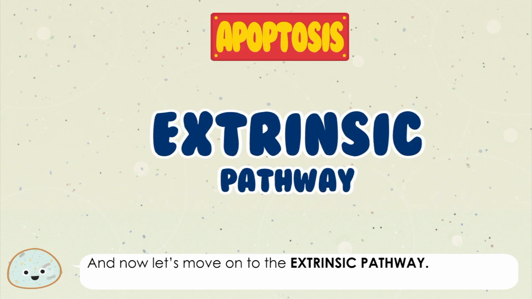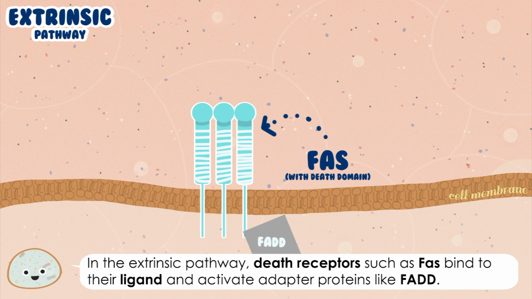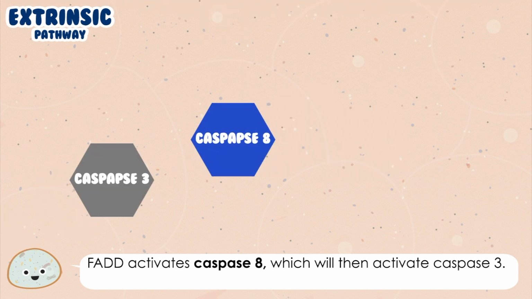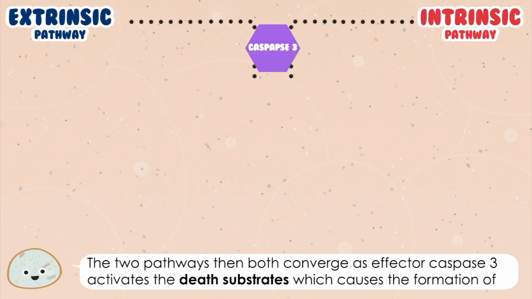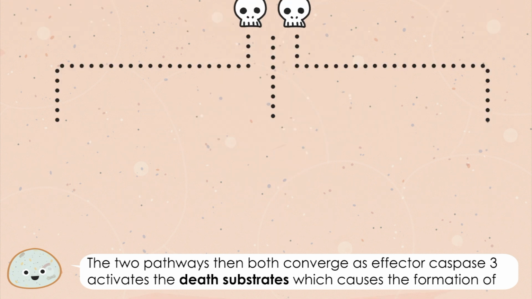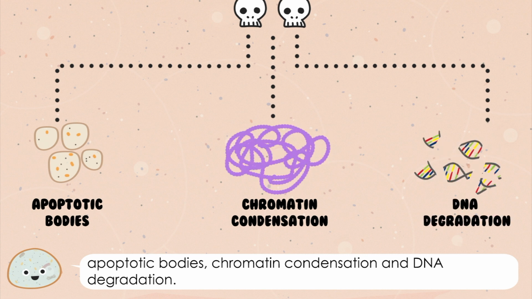And now let's move on to the extrinsic pathway. In the extrinsic pathway, death receptors such as FAS bind to their ligand and activate adaptor proteins like FADD. FADD activates caspase 8, which will then activate caspase 3. The two pathways then both converge as effector caspase 3 activates the death substrates, which causes the formation of apoptotic bodies, chromatin condensation, and DNA degradation.